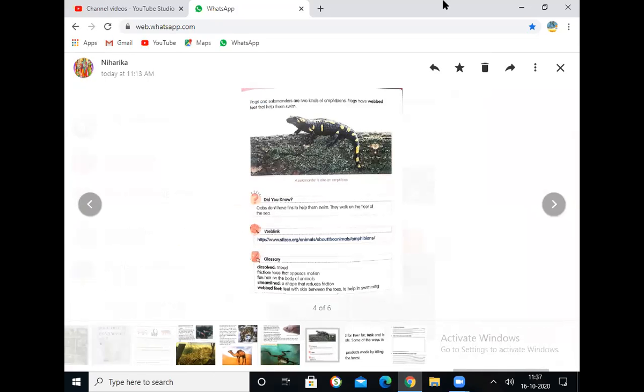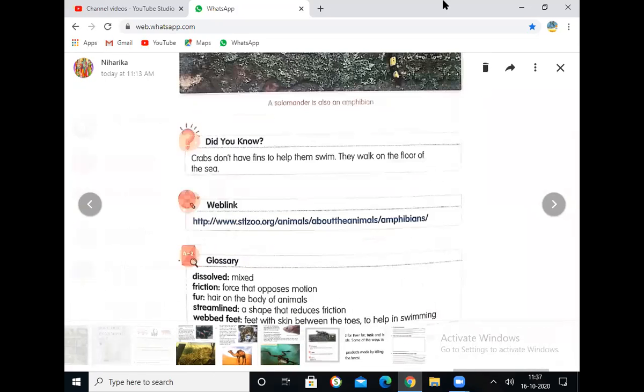Now we are going to discuss about our glossary. Dissolve. What is the meaning of dissolve here? Mixed. Dissolve ante mixed. Complete ga mix chesaru. How we mix water and sugar? The same manner. What dissolve ante mixed another. Next, friction. The force opposes motion.